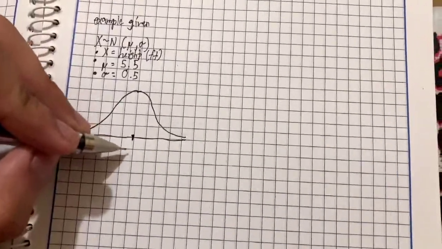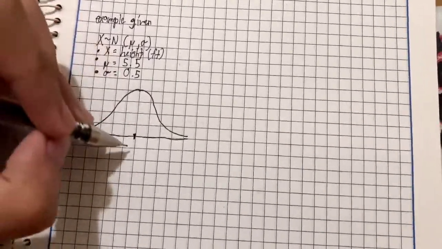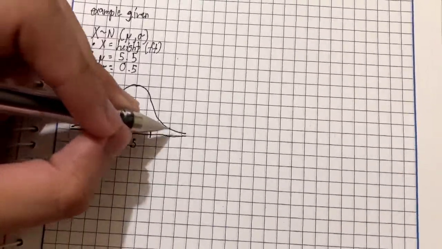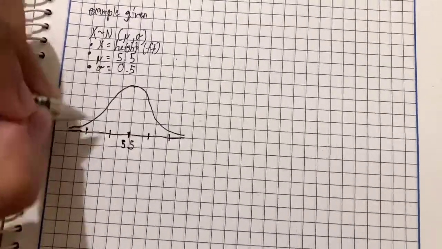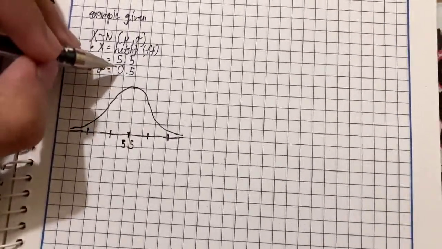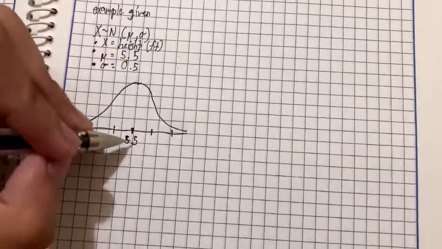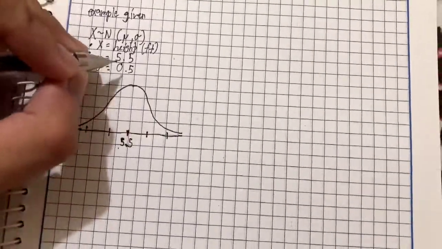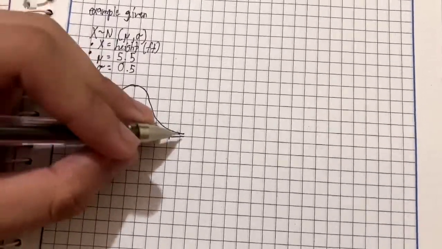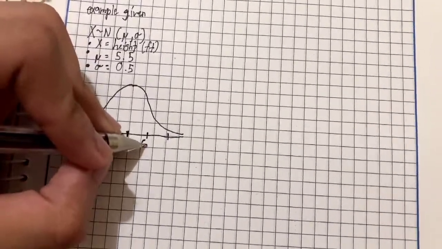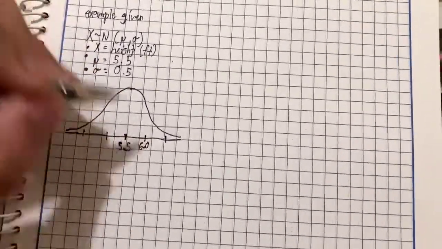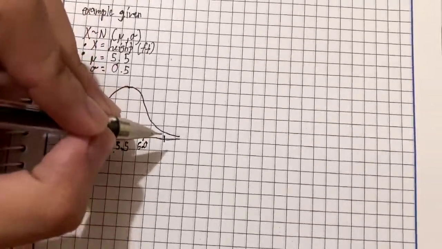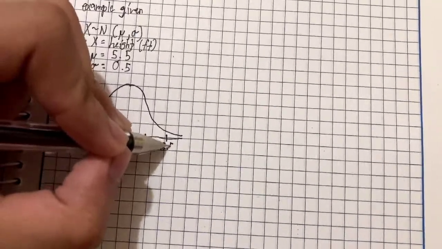What is the middle part again? That's right, the mean, 5.5. Then we write the others. Because we have a standard deviation of 0.5, we will add 0.5 to the mean here. So we can write this down: 5.5 plus 0.5 is equal to 6. And another 6 plus 0.5 is 6.5.